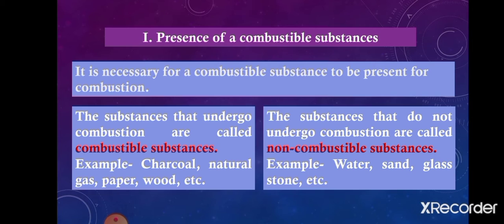These substances burn in the presence of oxygen, and they produce heat, light, and other residues also. Now, some substances do not burn, meaning they do not undergo combustion. These substances are called non-combustible substances, for example, water, sand, glass, stone, etc. Students, these substances can be heated, but they cannot be burnt.